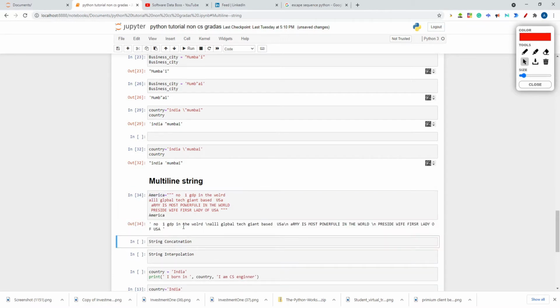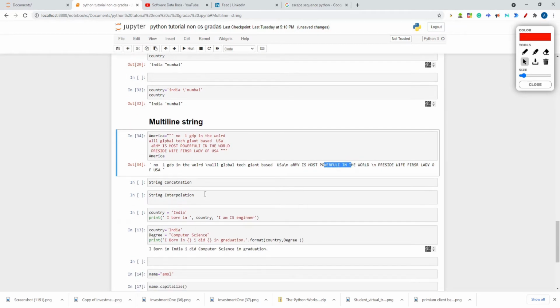So number one, what is this backslash n indicating? I already told you backslash n is indicating the end of the line. So after world, now control is going to the next line. Then after USA there is a backslash n, right? So control is going to the next line, like that. So this is called a multi-line string that you can write in Python.